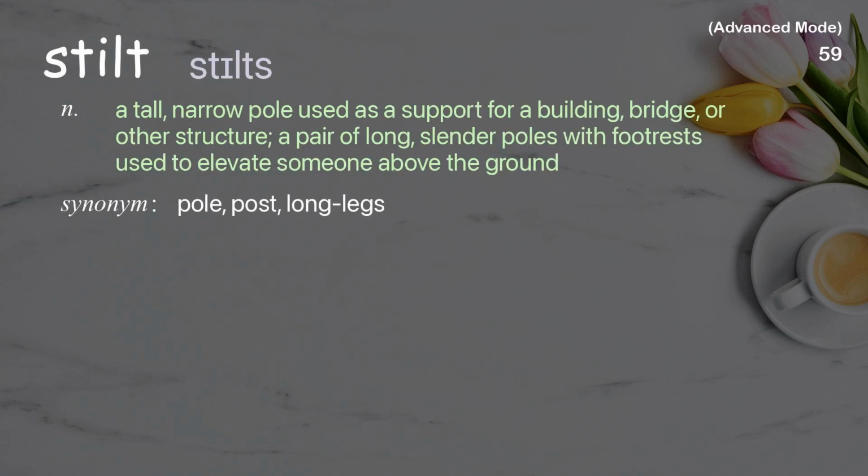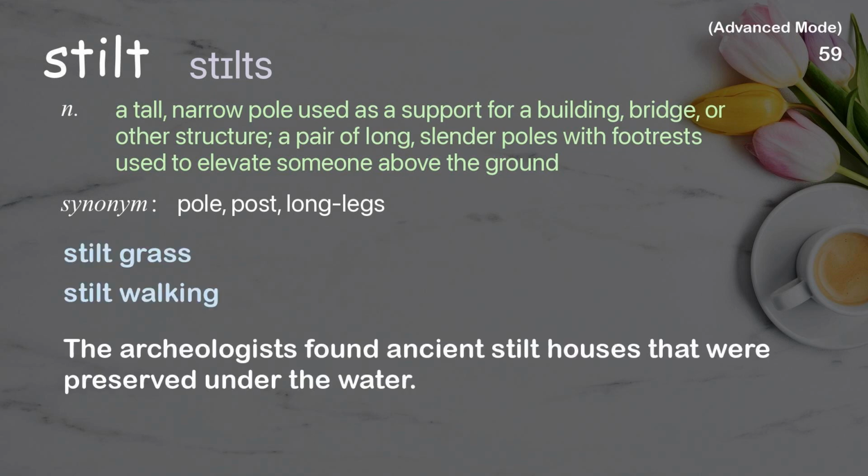Stilt. A tall, narrow pole used as a support for a building, bridge, or other structure. A pair of long, slender poles with footrests used to elevate somewhat above the ground. Examples: Stilt grass. Stilt walking. The archaeologists found ancient stilt houses that were preserved under the water.